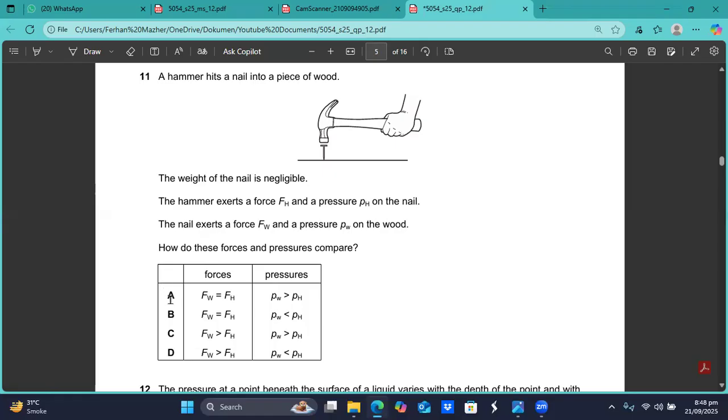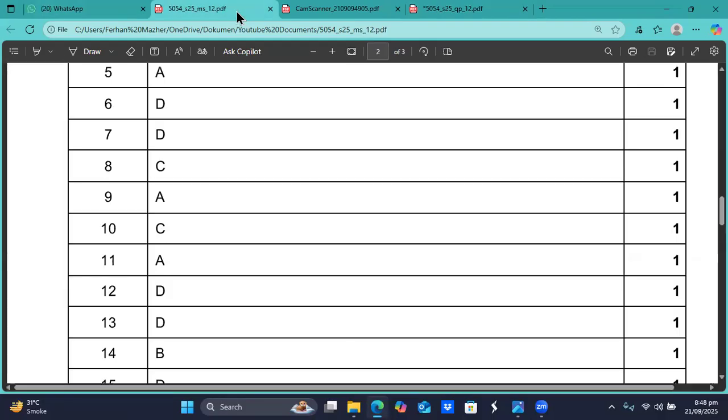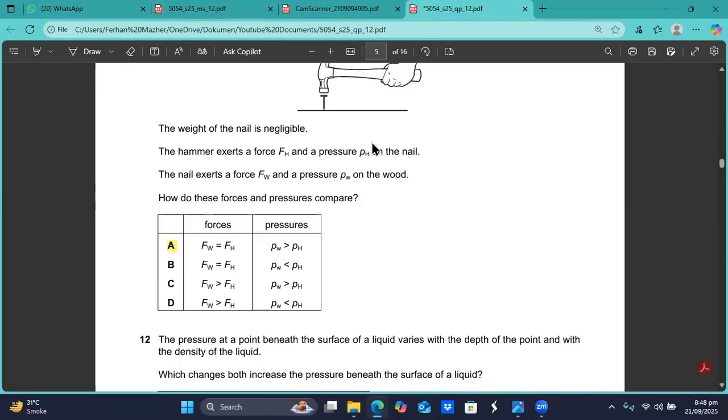Question number 11, I think A is the right statement. Both forces will be equal, but the pressure which is created on the wood will be much greater than the pressure which is created on the head of the nail. Question number 11, we think A is the option, sir. That is the right option.